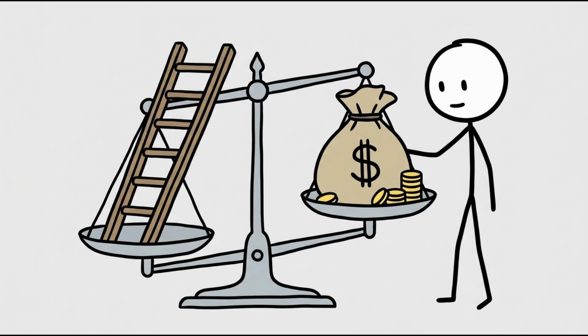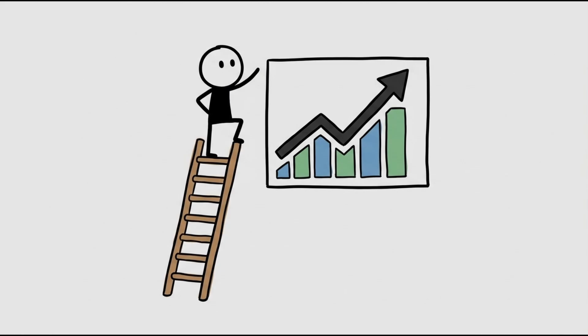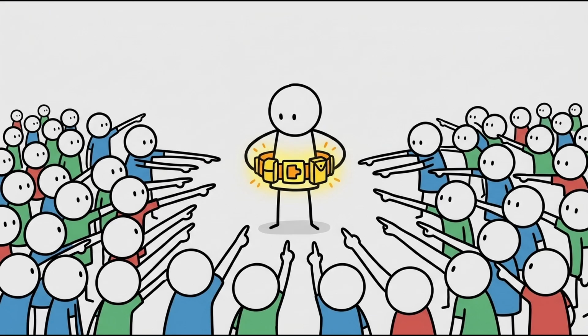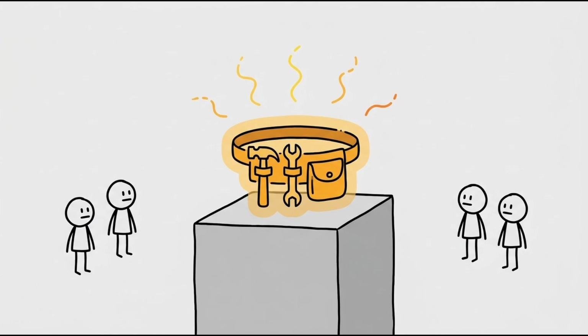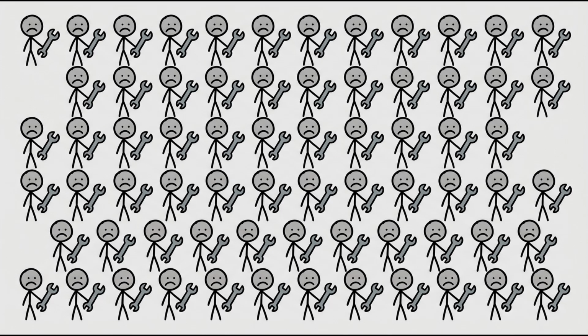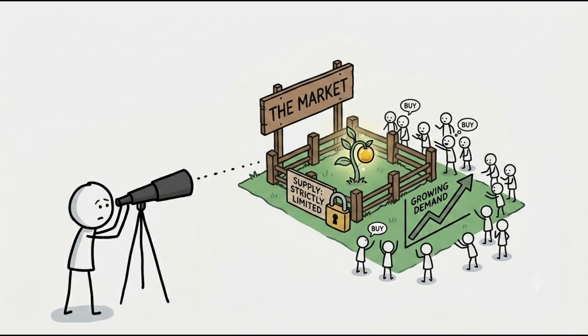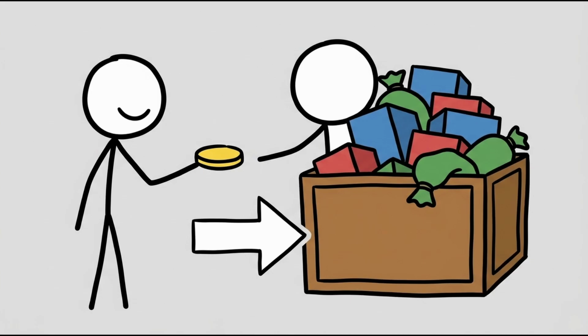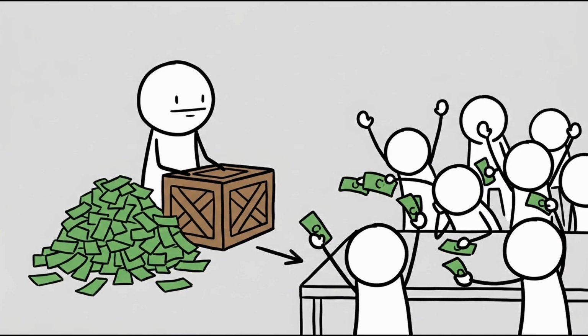How to use this to earn and master money? You must apply supply and demand to your career and investments. To earn a high income, you must acquire skills that are in extremely high demand but short supply. Do not train for a saturated market. In investing, look for markets where supply is strictly limited but demand is reliably growing, such as land in expanding cities or rare commodities. Buy assets when temporary oversupply makes them cheap and sell them when high demand drives the price up.